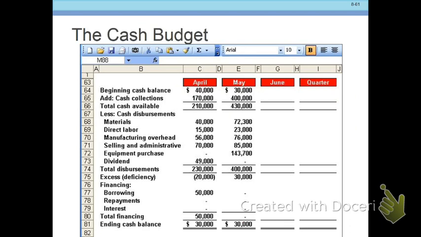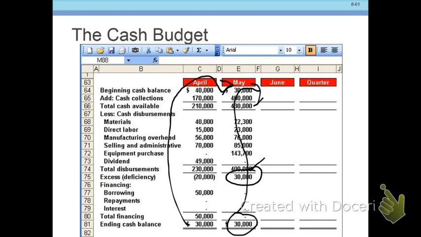Now, that 30 grand ending becomes our beginning balance in May, and then we go through, take our cash collections, cash available, what have you. We have 430,000 in cash coming in, 400,000 in cash going out. Our balance is 30 grand, so we're not going to borrow anything. We're not going to pay anything off. We're just going to leave it go to 30 grand. That's going to come up here in June.